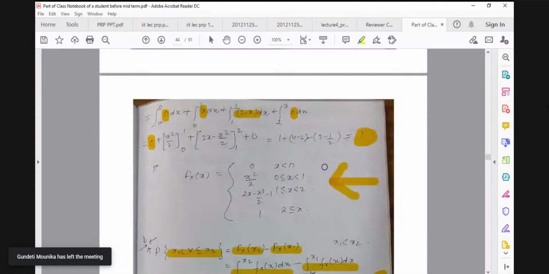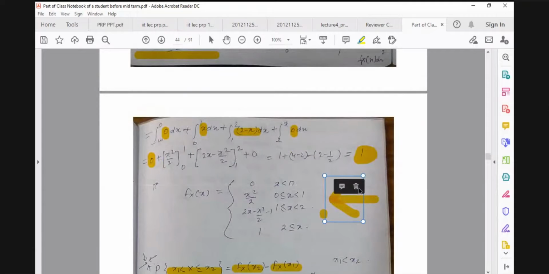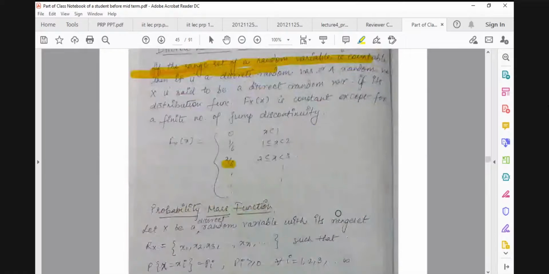And if we have the other kind of thing, then we can see that our random variable X is continuous. Another way is, if X is taking a countable number of values, then it's a discrete random variable. If its range set contains subintervals or uncountably infinite values, then it's a continuous random variable. And if a random variable contains both, then that one is known as a mixed random variable.